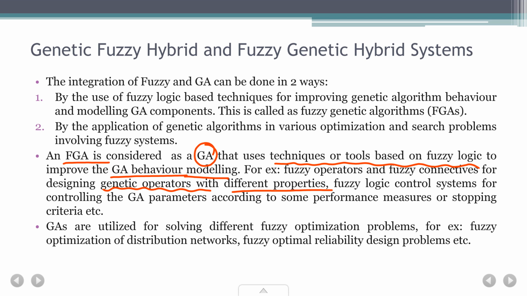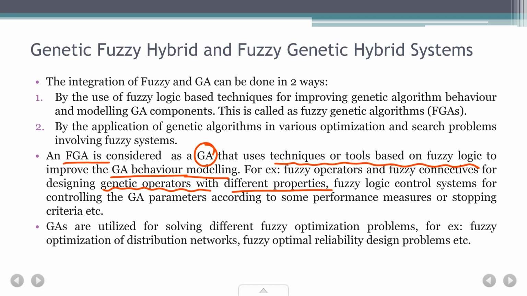So fuzzy logic control systems can be used for controlling the GA parameters. How do we control that? Obviously we'll use some performance measures. We'll check what the performance is. Is the error reduced? Are we getting the optimum value that we want? Or the stopping criteria. Basically we improve the stopping criteria, so we can stop the algorithm and get the results very fast or soon. So these are the things that we are trying to improve.